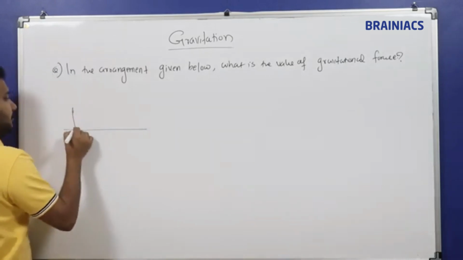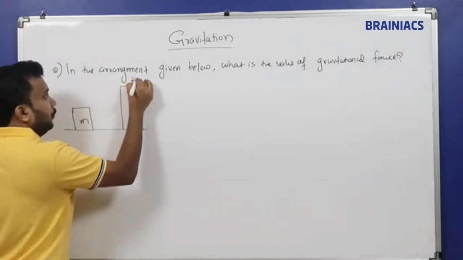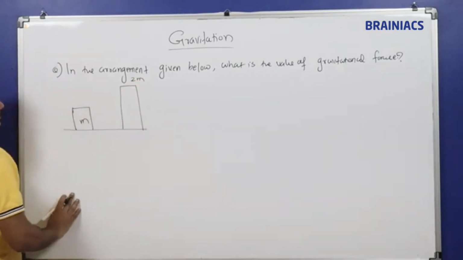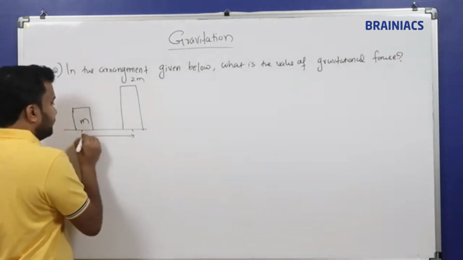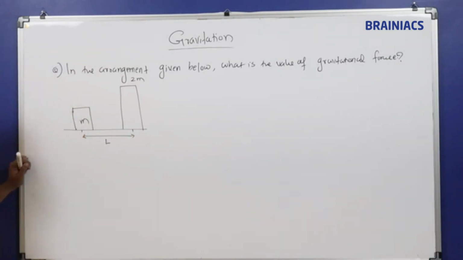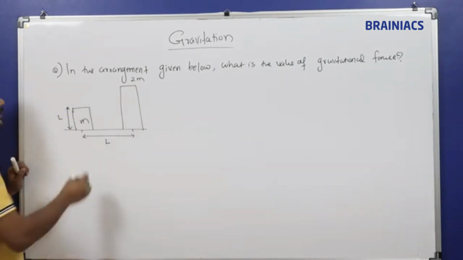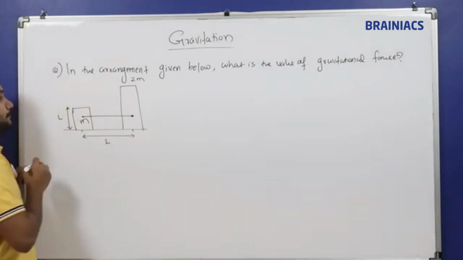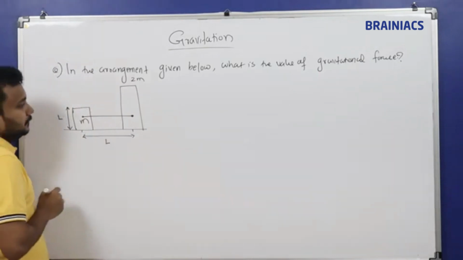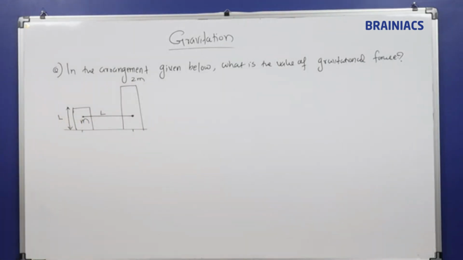So on a surface, two blocks are given, one of mass M and another block of mass 2m. The center to center distance is L, this height is L, and this center to this center distance is given as L. We need to find out what is the gravitational force that exists between the two bodies.